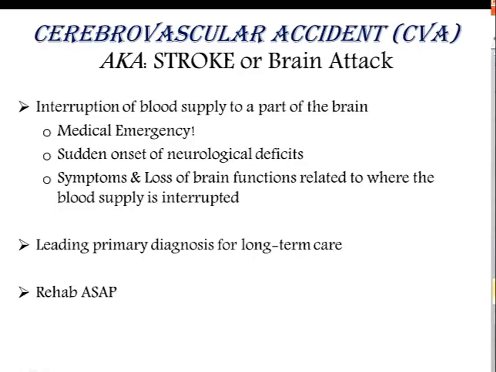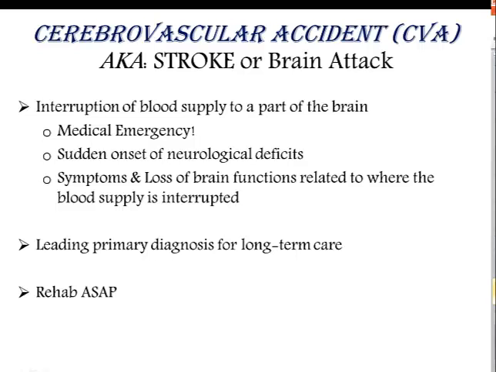Cerebral vascular accidents, or CVA, are also referred to as a stroke or brain attack. It is a decrease in blood flow or interruption of blood flow to a part of the brain not related to trauma. One in every 15 seconds, a person suffers a stroke in the United States. A fourth are fatal, and 30% survive with serious disability. It is a medical emergency.